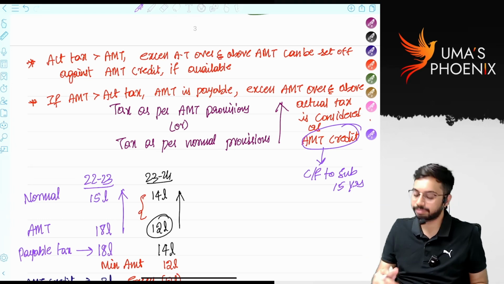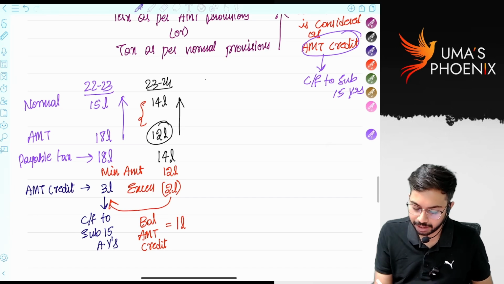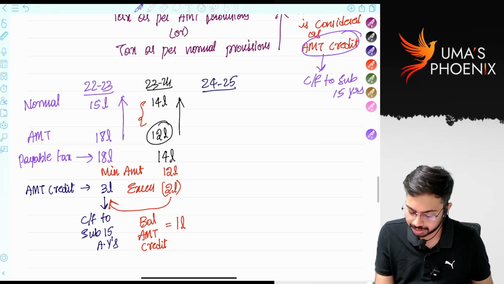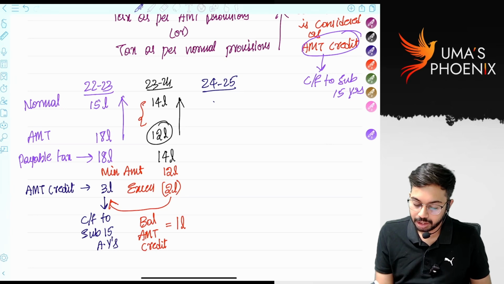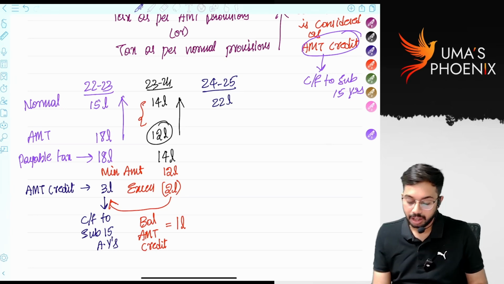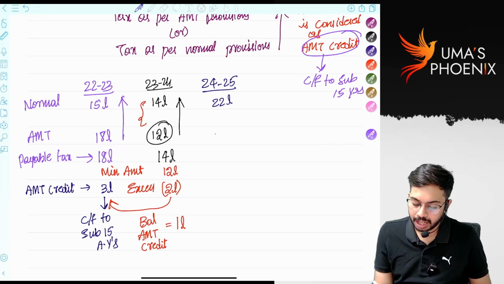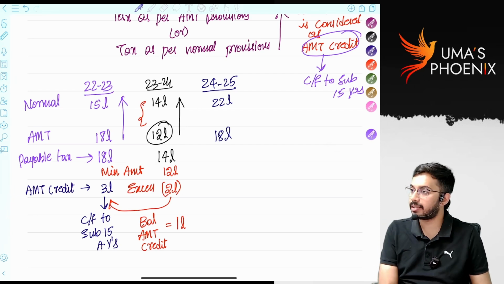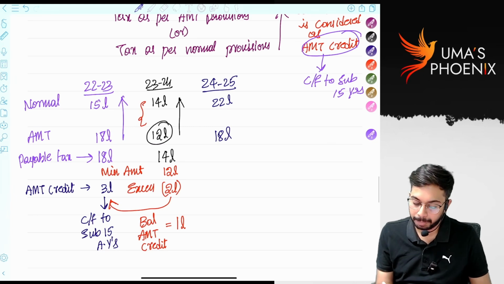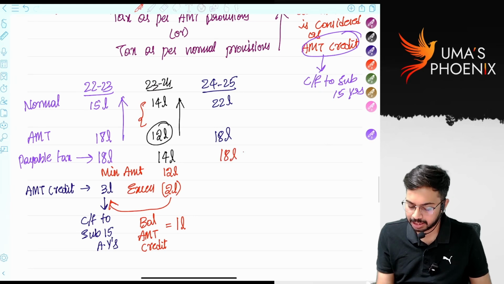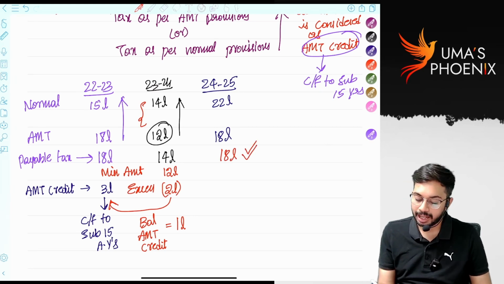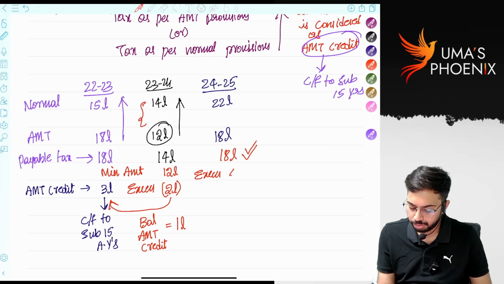Is it clear? Now, in 24-25, let's say the scenario is like this. Normal tax is 22 lakhs. AMT, alternate minimum tax, is only 18 lakhs. That means minimum you will pay how much? Minimum you will pay 18 lakhs. 18 lakhs is required to be paid. Excess how much is there? 4 lakhs. From that 4 lakhs you can set off balance AMT credit.